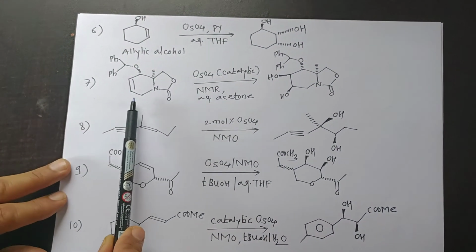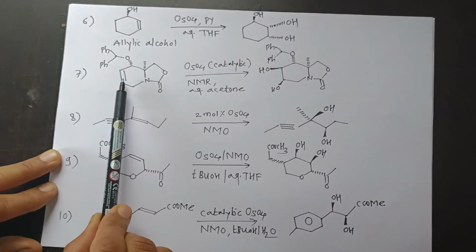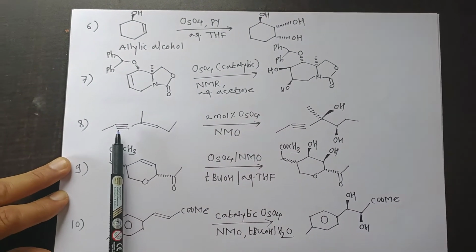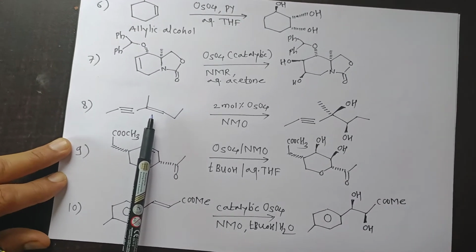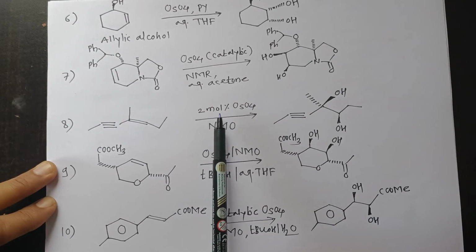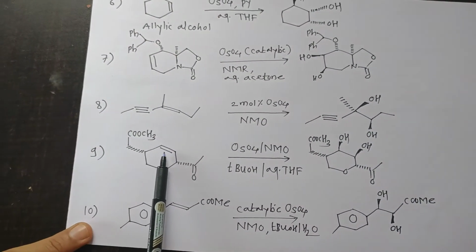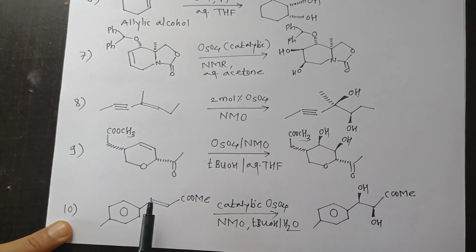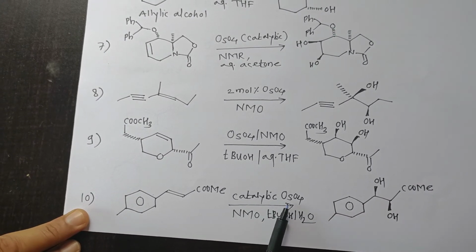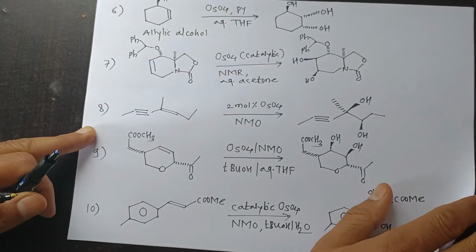Look at next example. Here we have such type of starting material having double bond. So this double bond undergoes cis dihydroxylation into such type of diol. Look at this structure. Here we have triple bond and also we have double bond. So this double bond undergoes cis dihydroxylation using 2 mole % osmium tetroxide into corresponding diol. Here also in next example, this double bond converts into diol. Here we have conjugated double bond, so that catalytic osmium tetroxide will convert that double bond into cis diol. Then we will see again some examples.